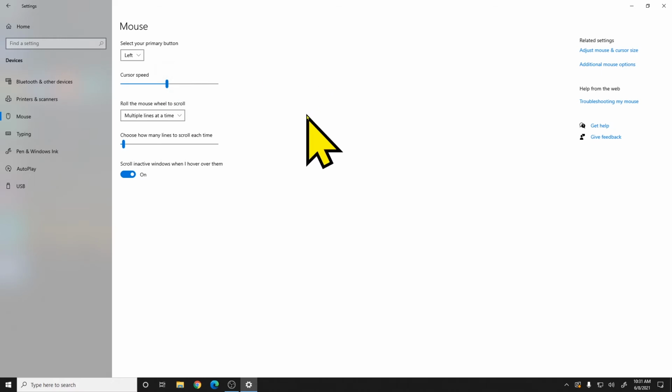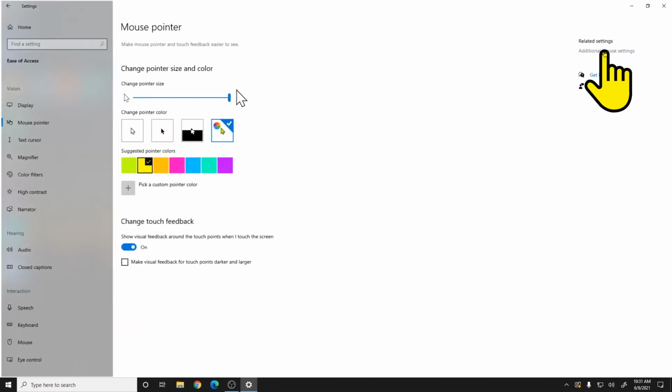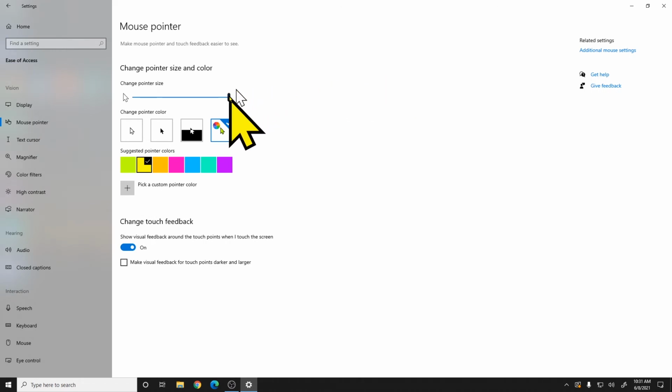One other thing you may be interested in doing with your mouse, and you may have noticed that I do it for these videos, is if we go over here to the right, there's this section called Adjust Mouse and Cursor Size. And if you find that your mouse pointer is just a little too small, you lose track of it sometimes while you're using the computer, you can use this slider right here to control the size of your mouse. Now by default, it's usually about this size right here. But by dragging it over to the right, we make it a lot larger.